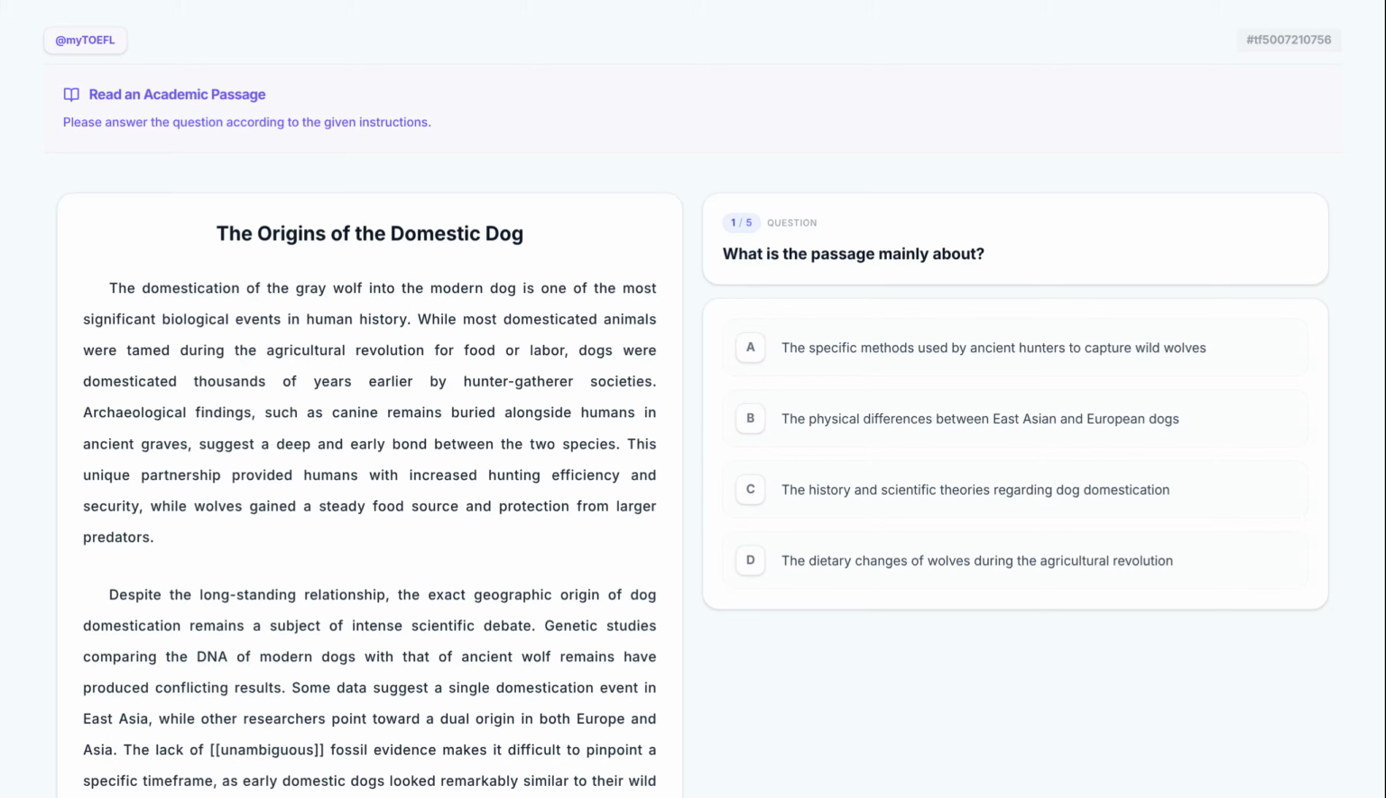Welcome everyone. Today we're going to master the Read an Academic Passage task by dissecting a fascinating text on animal history. We will move through the passage sentence by sentence to see how an author builds an argument, and then we'll apply logic to crush the multiple choice questions.